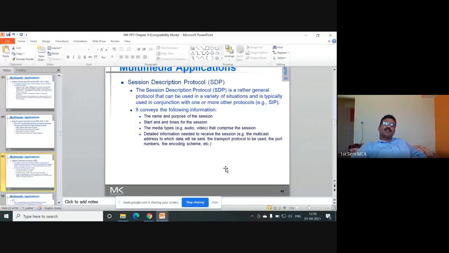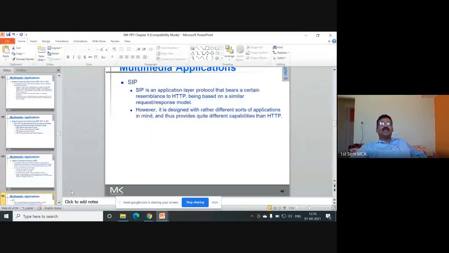It conveys the following information: name and purpose of the session, start and end time of the session, media type used in the session, audio and video that comprise the session, and detailed information needed to receive the session: multicast address, transport protocol used, port numbers used, encoding schemes used. All this information is available in the session description protocol.